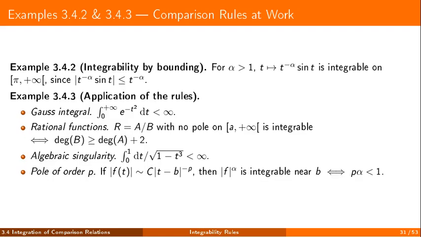This slide collects typical examples: a damped oscillation, the Gauss integral, rational functions at infinity, and several algebraic singularities. The details differ, but the strategy never changes. Find the dominant behavior, compare it with a known reference, and the answer follows. The real lesson is the unity of the method.